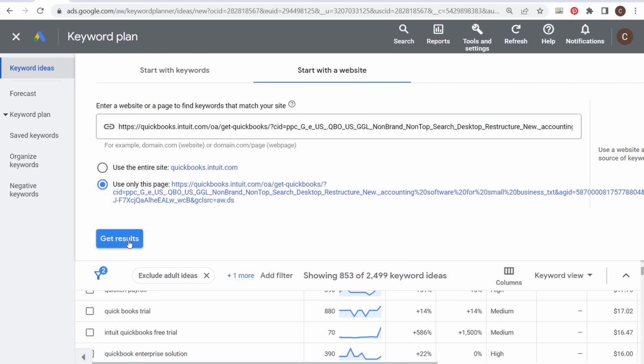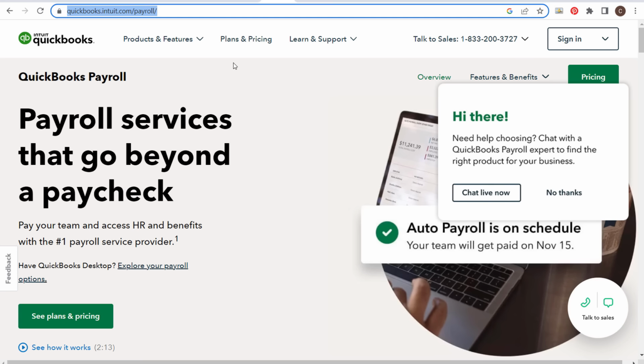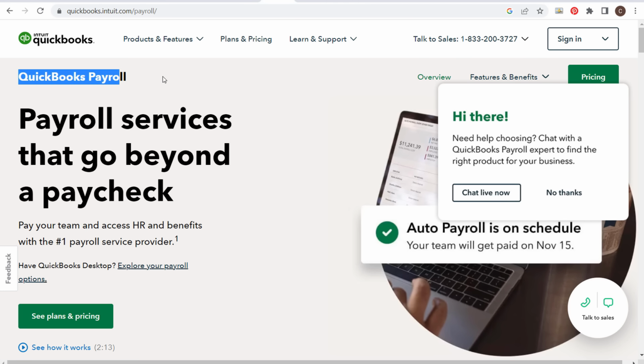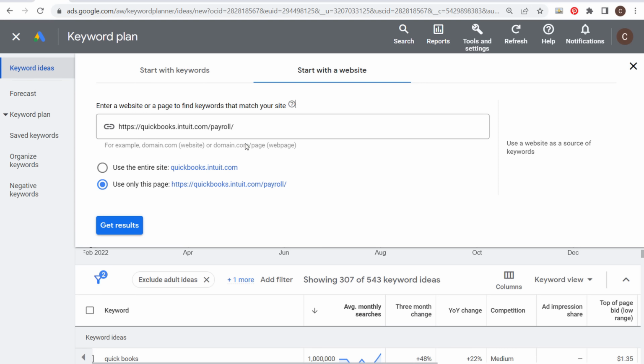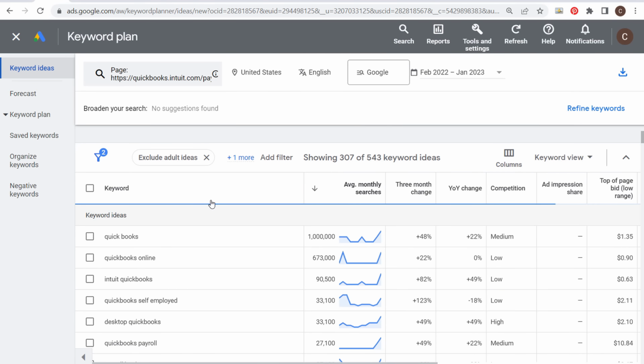You can do this for your competitor URLs. Now, the other thing you can do is if we come back over here to payroll, let's say you have a software that offers payroll. You can come into QuickBooks, their payroll landing page, do the same exact thing here, copy this landing page, and what we're going to be doing is we're looking for the most relevant keywords to this landing page right here. So we're going to paste it, use only this page, click on Get Results,